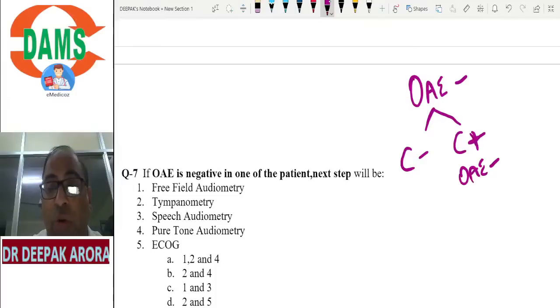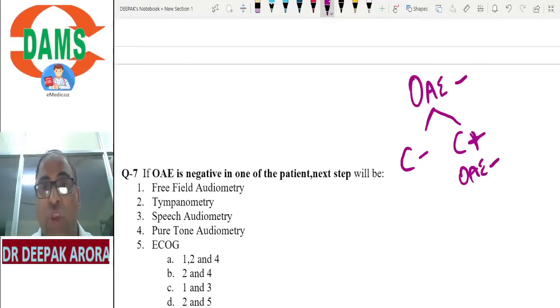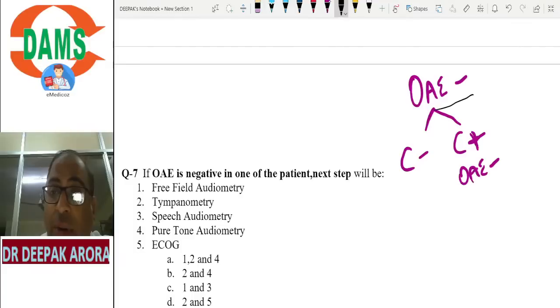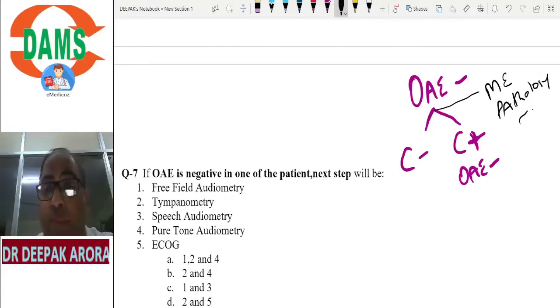What is a big drawback of OAE? Why is otoacoustic emission not used as the investigation of choice? We use it for a screening process. It is for screening, not for diagnosis. Why? Because it may be absent in a normal cochlea. And the other drawback, it can be blocked by middle ear pathology. Build up this concept. It may be blocked by middle ear pathology. Therefore, we never use it as the investigation of choice.